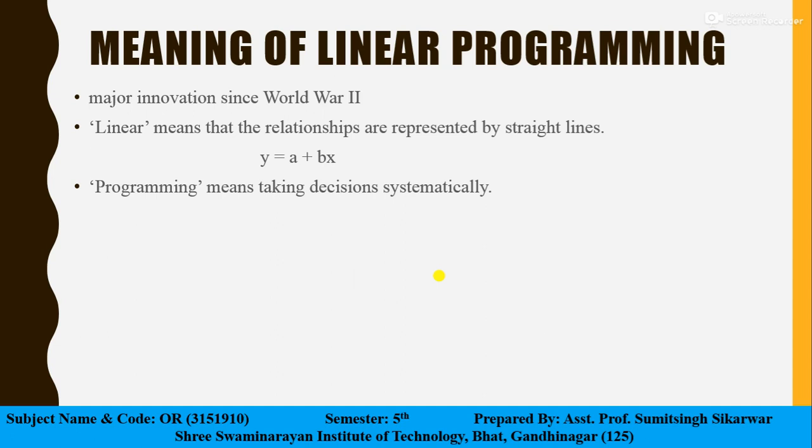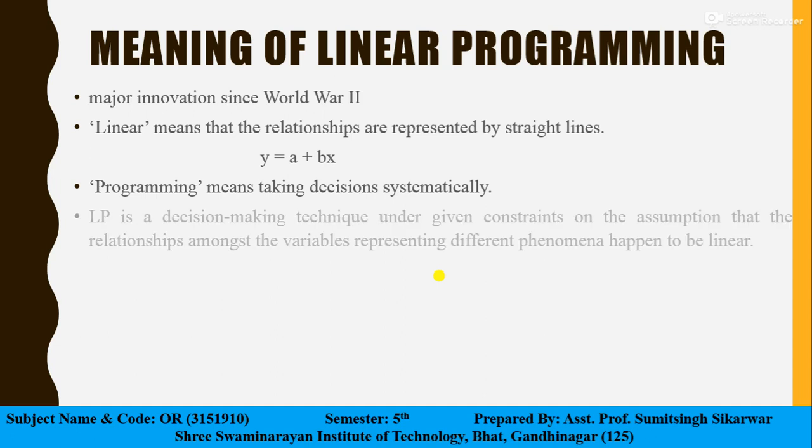on the assumptions that the relationship among the variables representing the different phenomena happen to be linear. That means it should be in the form of a straight line, okay? All the relations will be linear relations, so that we are able to achieve a linear relationship between the models.